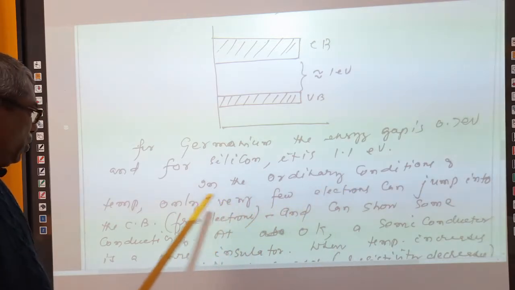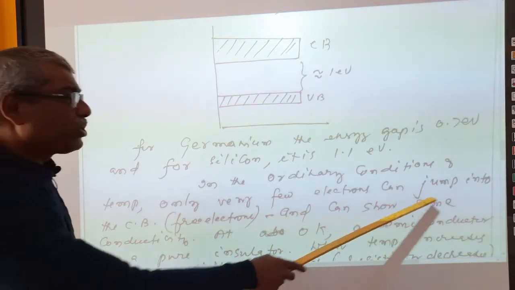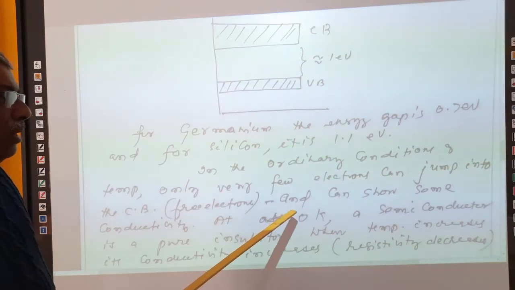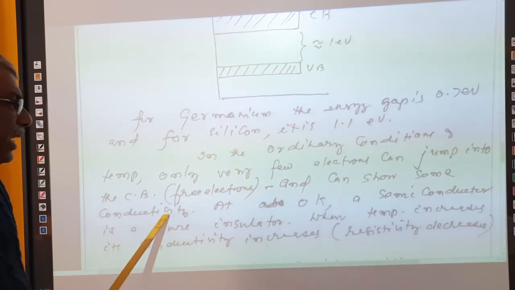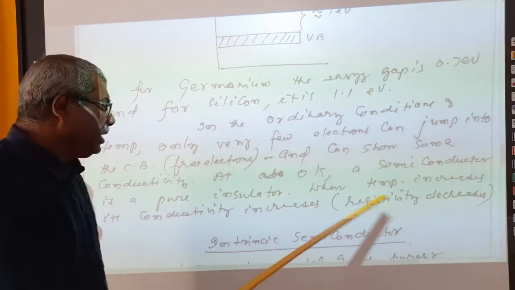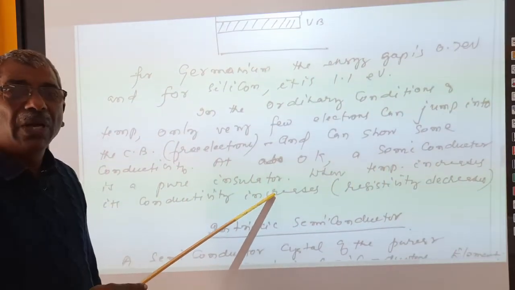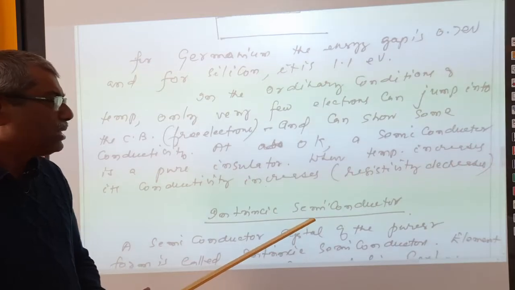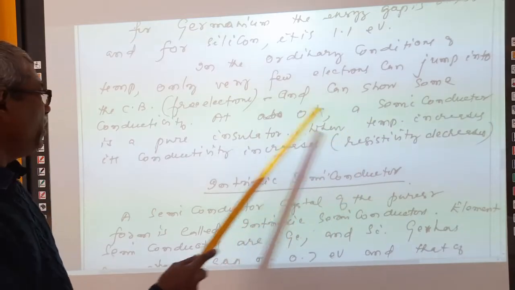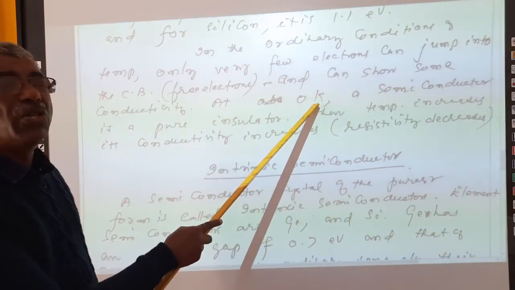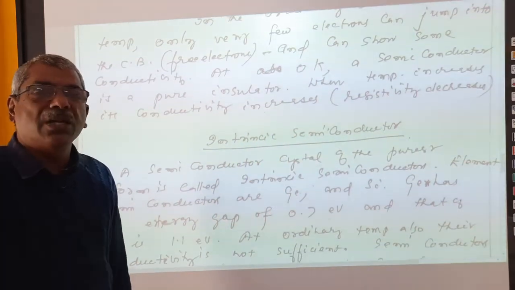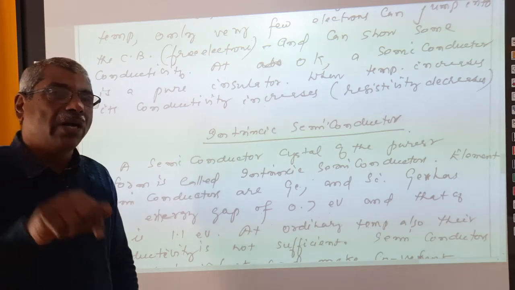In ordinary conditions of temperature, only very few electrons can jump into the conduction band and become free and show some conductivity. At 0 Kelvin, a semiconductor is a pure insulator. Why? Because no electron can reach the conduction band. That is why they behave like pure insulators. When temperature increases, its conductivity increases and resistivity decreases. Why is that? I already told you.